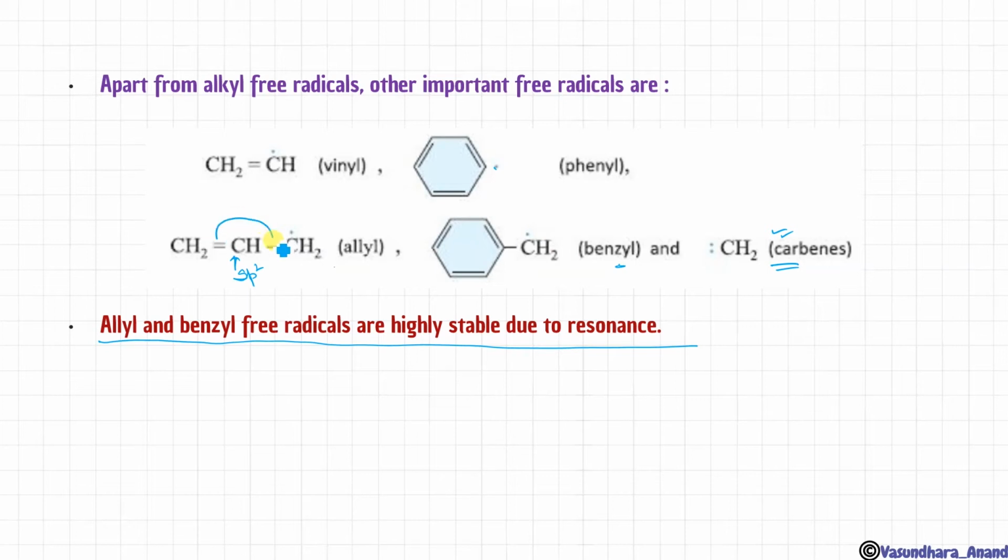How? Look, this bond will shift over here and that resonance is going on. The free radical will come on CH2 here, with a double bond. Similarly, this will go over here, free radical. But then this will shift, so there will be 3 structures at the ortho and para positions. Is it clear? So allyl and benzyl free radicals are highly stable because of resonance. Can you see that resonance? Yes.